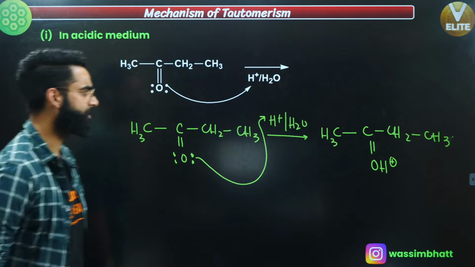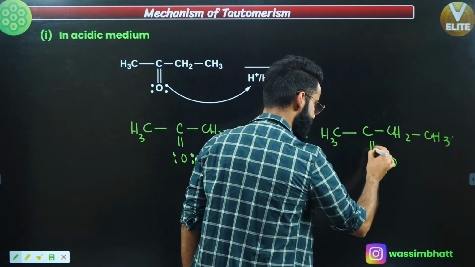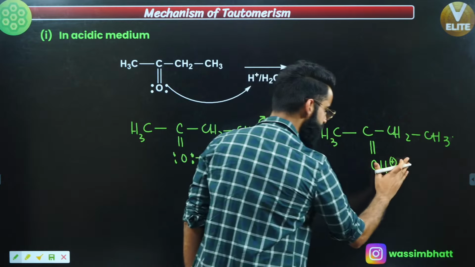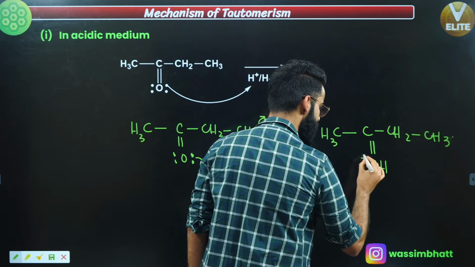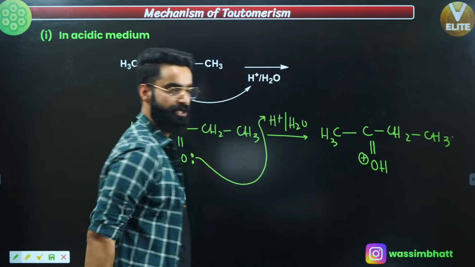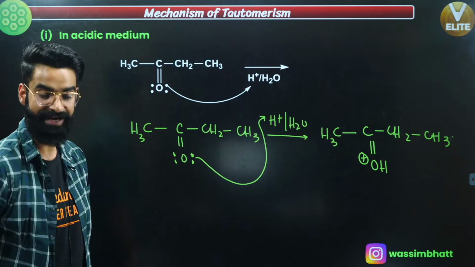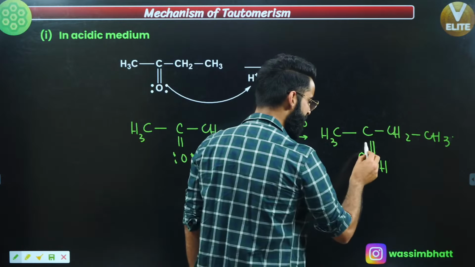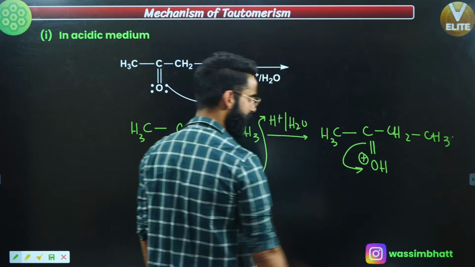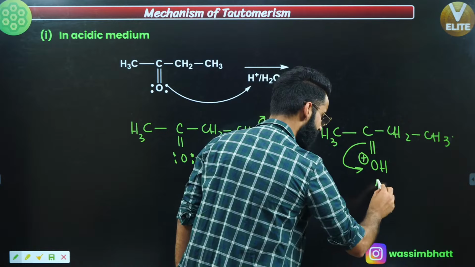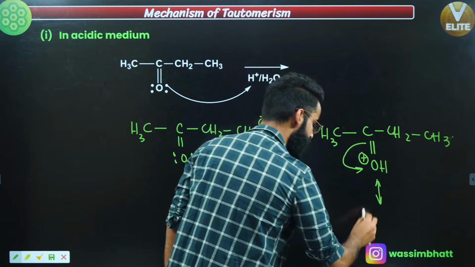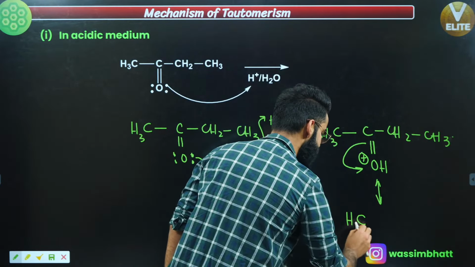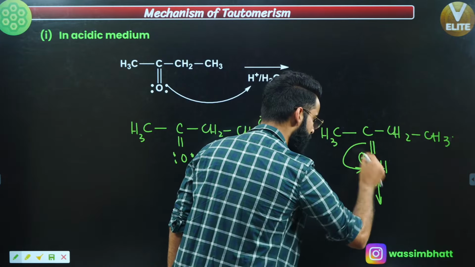Now people, after this, what is going to happen? Understand what is going to happen. See, this positive charge is basically on oxygen, and positive charge on a more electronegative element makes it more electronegative, right? So this pi bond is going to break towards this oxygen, right? Due to which I'm going to make a resonating form, yeah? Due to which a carbocation gets generated when this bond gets broken towards oxygen.